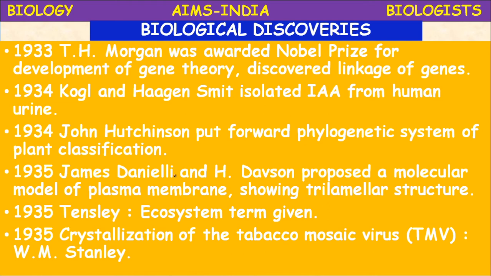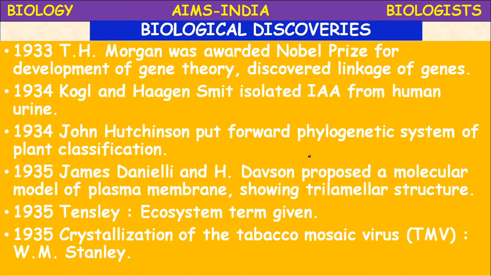In 1934, Kogel and Hagen-Smit isolated IAA, indole acetic acid, from human urine. It is a hormone, actually a plant hormone. It was extracted from human urine in 1934 by Kogel and Hagen-Smit.